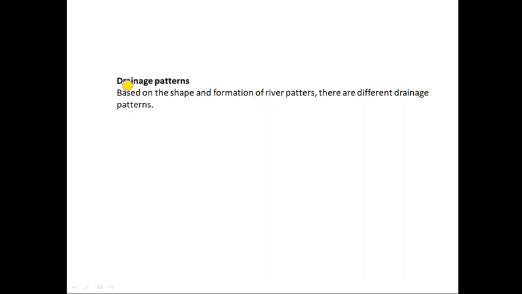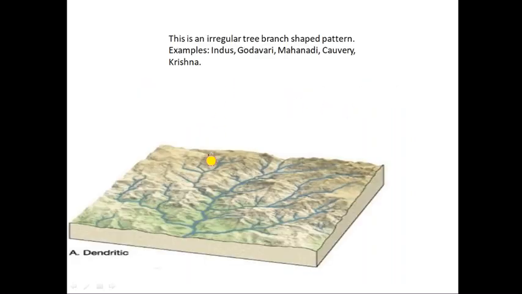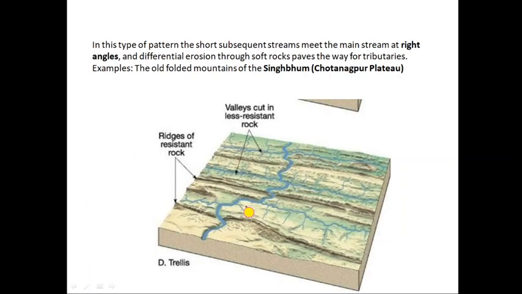In this slide, we will discuss various drainage patterns formed by rivers. Based on the shape and formation of the river pattern, there are different drainage patterns. First is dendritic. This is an irregular tree-branch shaped pattern, resembling tree branches. Rivers like Indus, Godavari, Mahanadi, Kaveri and Krishna form this kind of pattern. So this is called dendritic pattern.